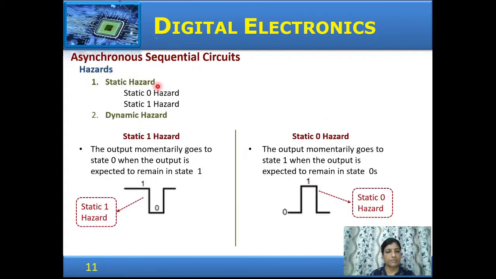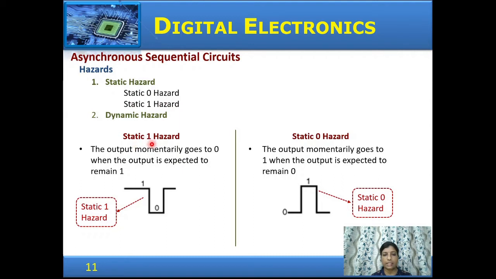The different types of hazards are static hazard and dynamic hazard. Static hazards are of 2 types, static 0 and static 1 hazard. In a static 1 hazard, the output is expected to remain 1 and it momentarily goes to 0. In a static 0 hazard, the output is expected to remain 0 but momentarily it goes to 1.